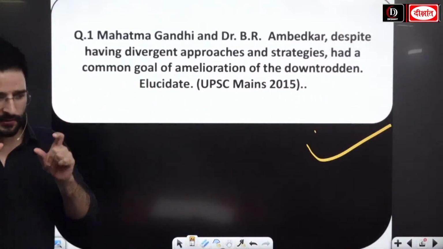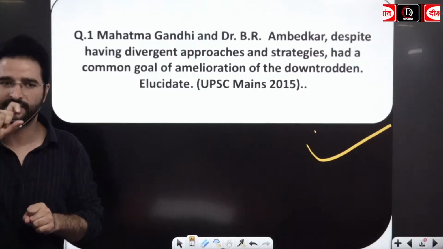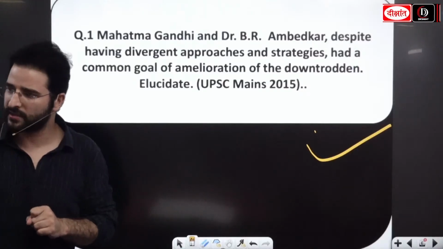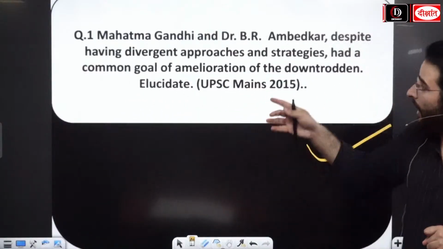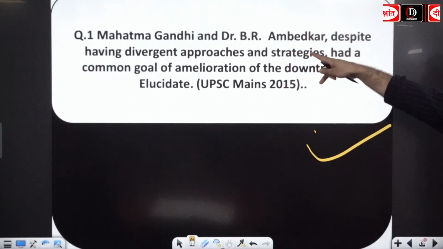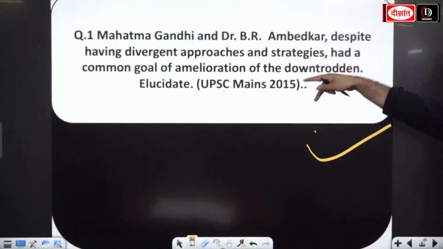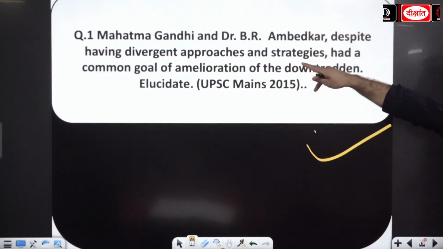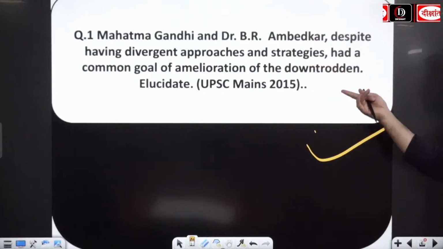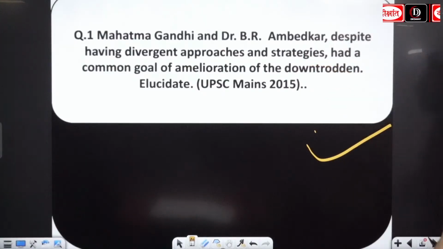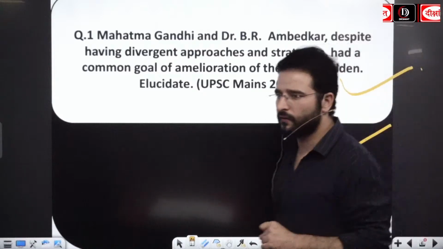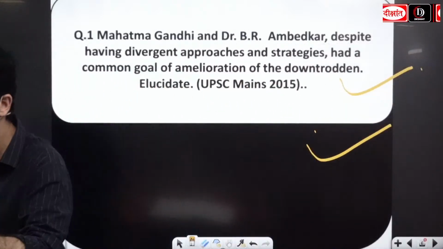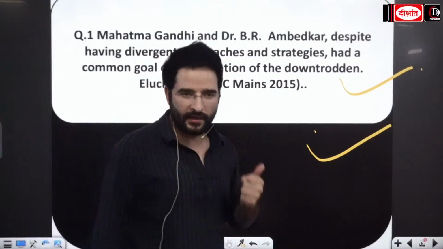Here the question has been asked on Gandhi ji as well as B.R. Ambedkar. And when we look at this, it is mentioned that we have to look at their different approaches, we have to write about their divergent strategies. Apart from that, we will also be looking at the scenario, what was their approach towards the upliftment of the downtrodden, for example untouchables or Dalits, for example women empowerment.